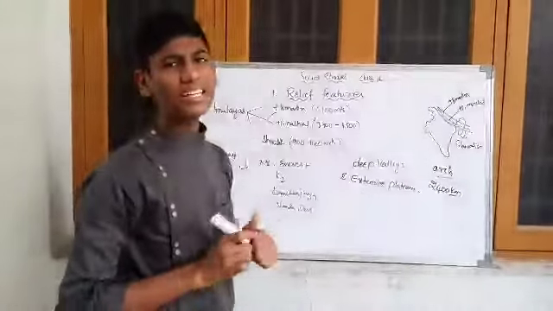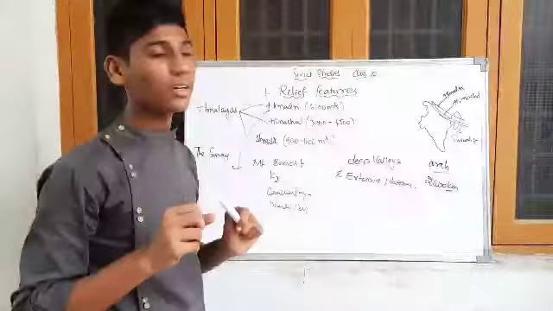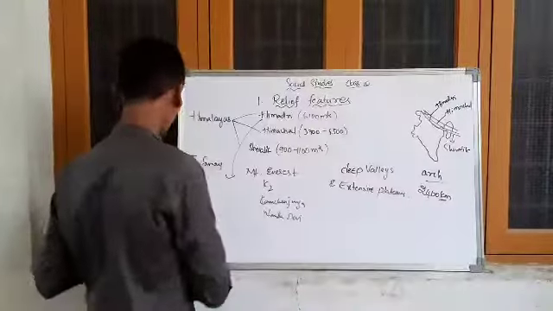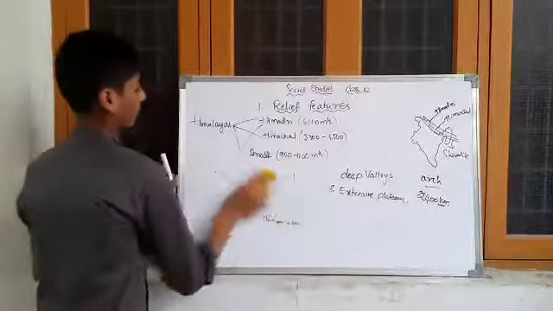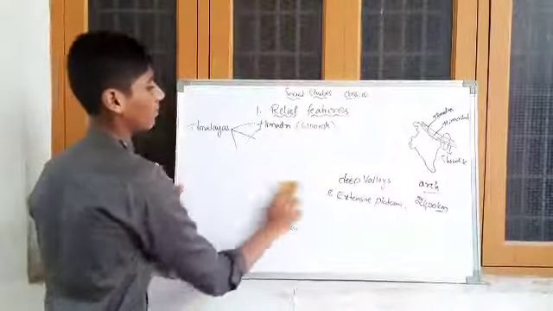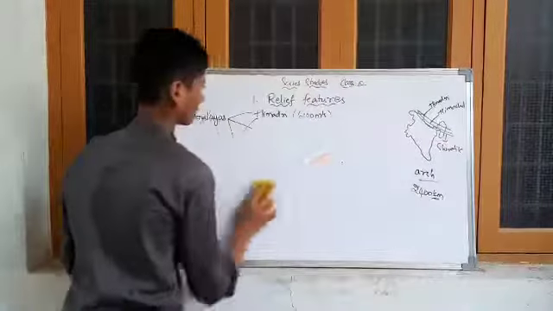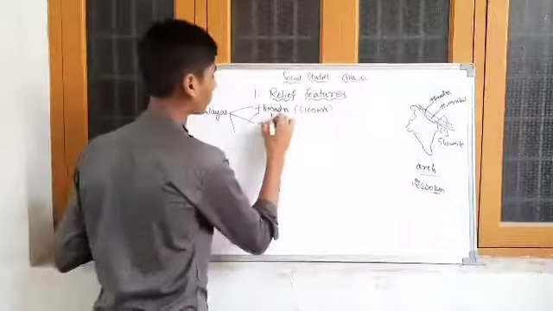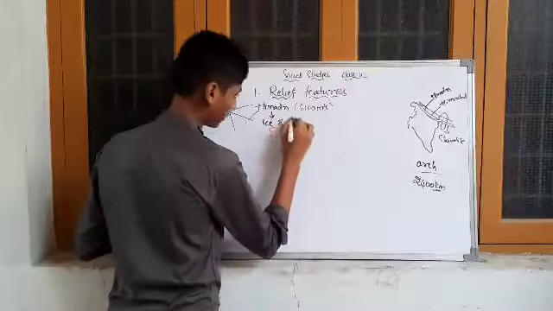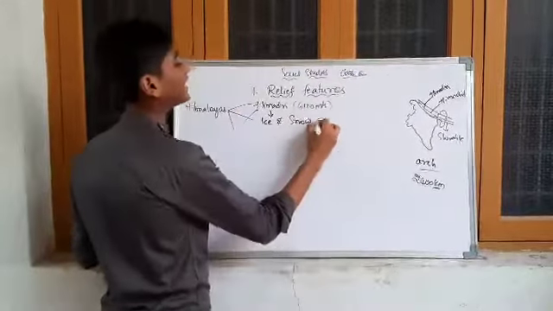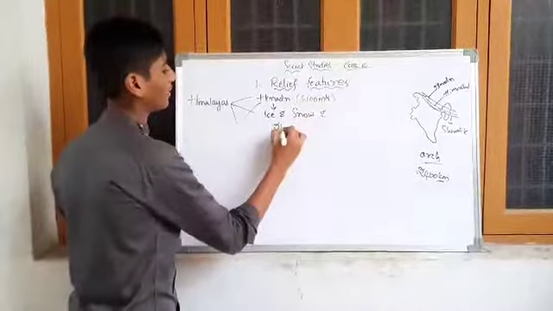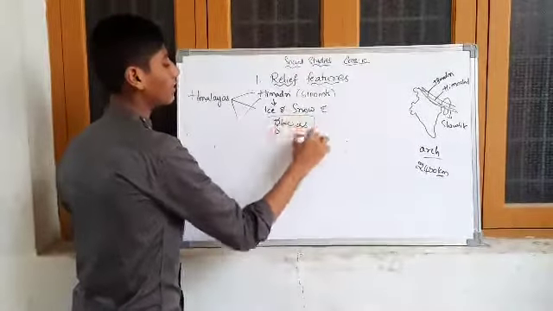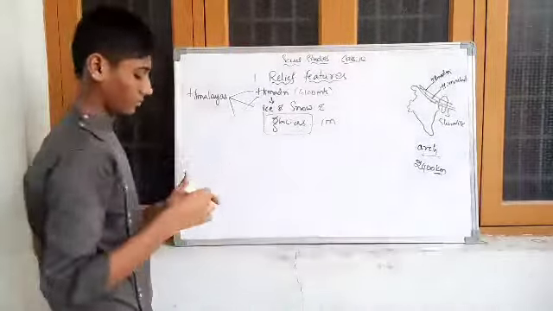Now this Himadri is completely composed of ice and snow and glaciers. This is a very important term.